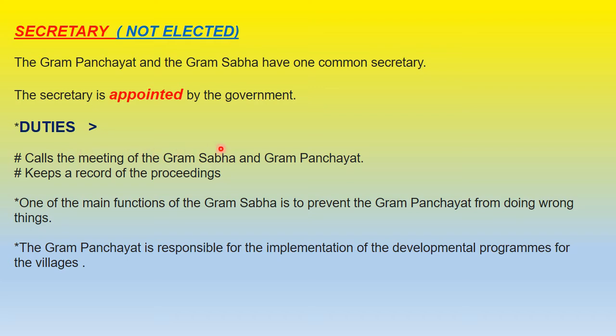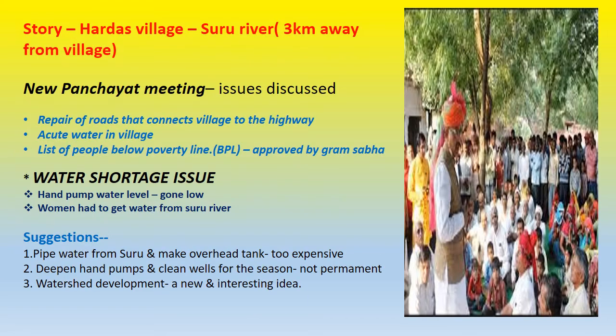He calls the meeting of Gram Sabha and Gram Panchayat, and he keeps a record of the proceedings, like what happened in the meeting. So, he has a complete record of it. And one of the main functions of Gram Sabha is to prevent the Gram Panchayat from doing wrong things, and the Gram Panchayat is also responsible for implementation of development programs for the villages. Now we are going to see this through an example.